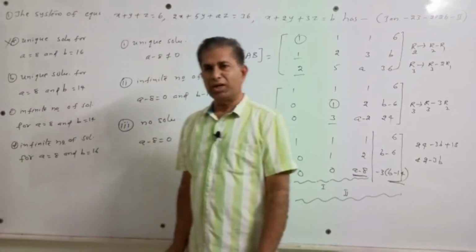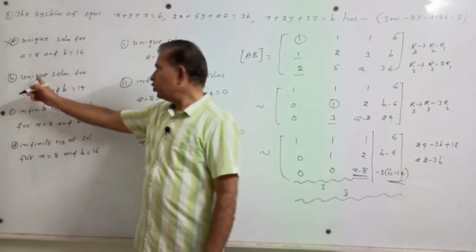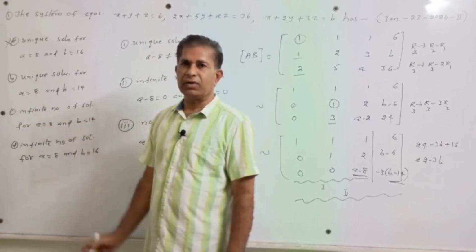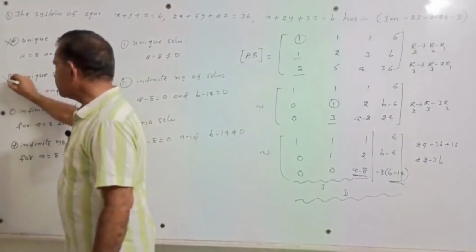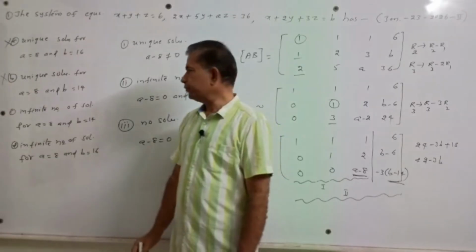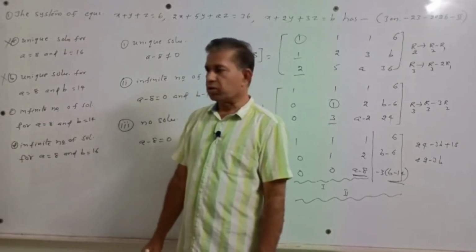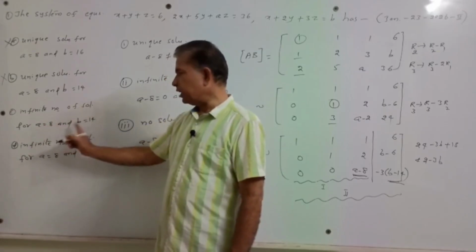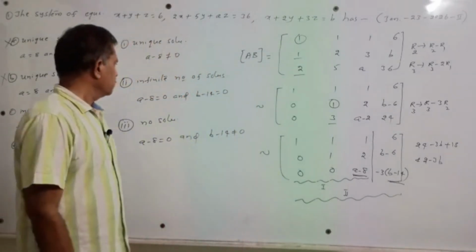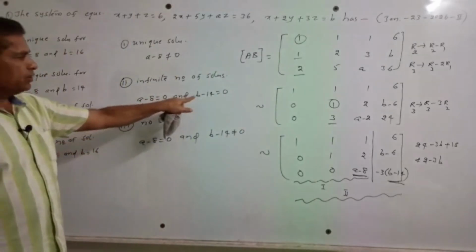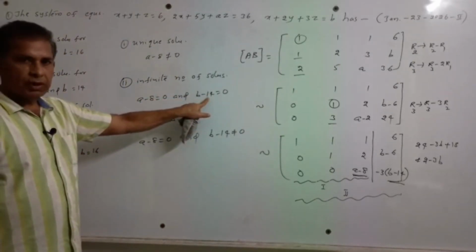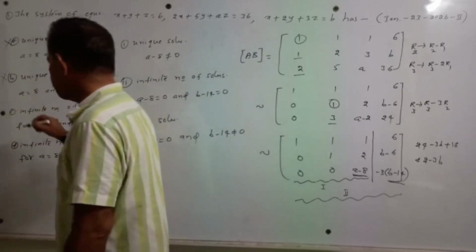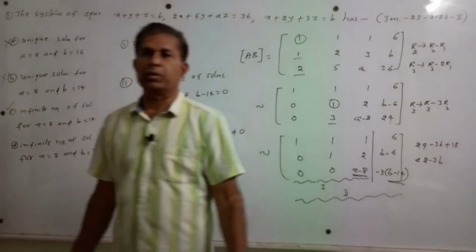Now see the statement in option B. Unique solution for A is equal to 8. Again he had given A is equal to 8. Therefore I can say this option is also not the correct option. See the statement in the third option. Infinite number of solutions for A is equal to 8 and B is equal to 14. So A is equal to 8 and B is equal to 14, the above system is having infinite number of solutions. Therefore, I can say C option is the correct option.